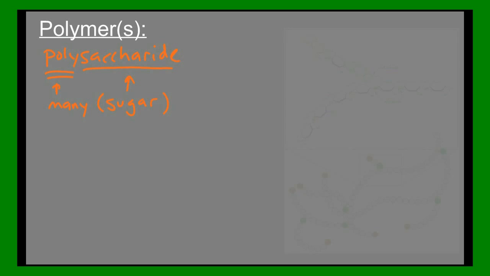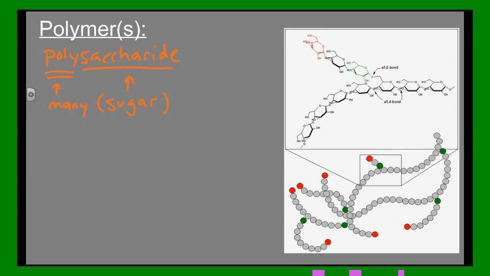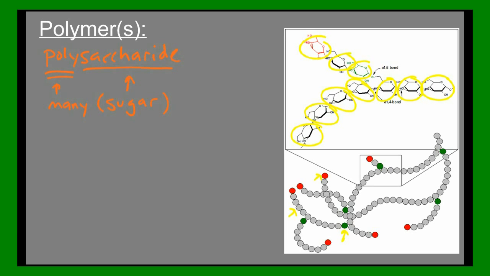Let me show you a picture of glycogen here. And the reason I'm showing you that picture is, again, not to confuse you, but I want you to see that each of these is a glucose molecule. And when glucose bonds to itself, it can form lots and lots of different structures. Each of these gray circles is a glucose molecule. Each of these green ones is a special glucose molecule, along with the red ones. But that's glycogen. And glycogen is energy storage for animals.